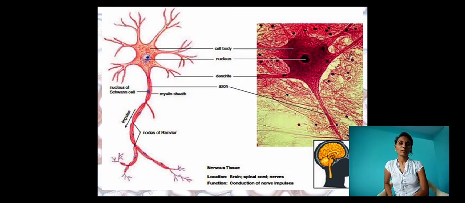Each neuron has a single long part called the axon, and many short branched parts called dendrites. At the end of the neuron we see hair-like branched structures, which we call dendrites. Through these, impulses enter the body.